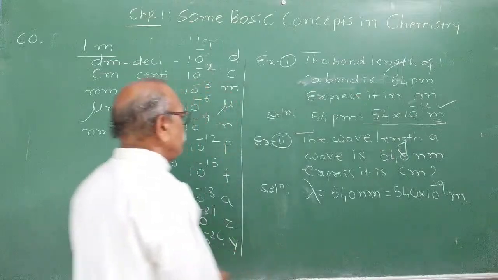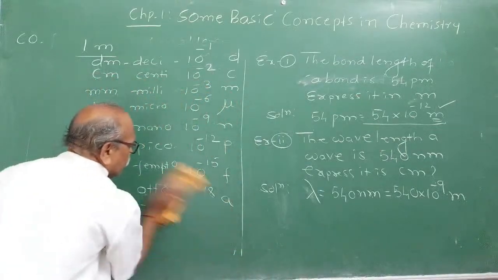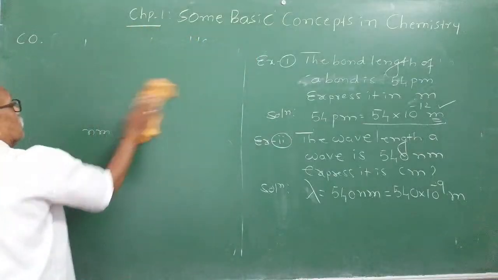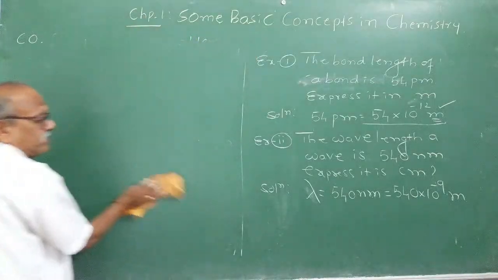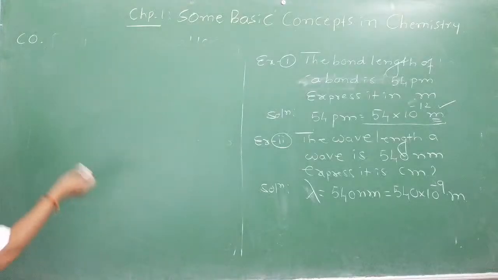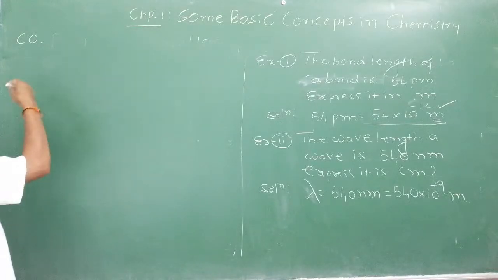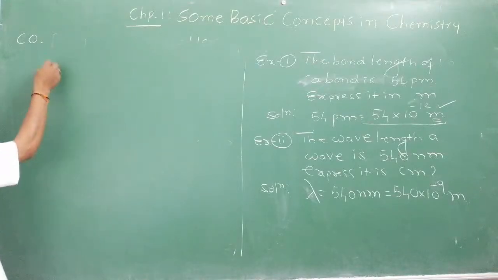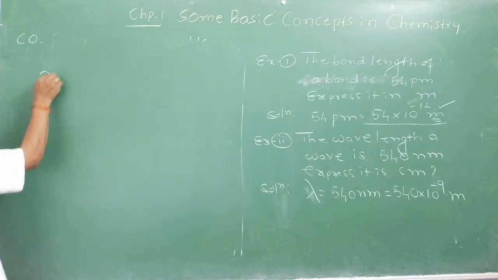Now the problem is conversion of this particular meter into centimeter. See, generally to convert from a bigger unit to a smaller unit, there is a conversion factor, right? The longer unit is 1 meter.